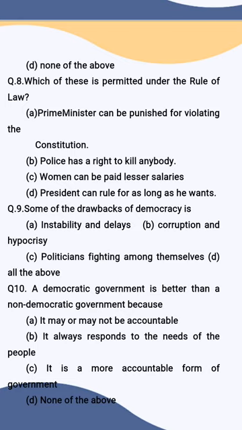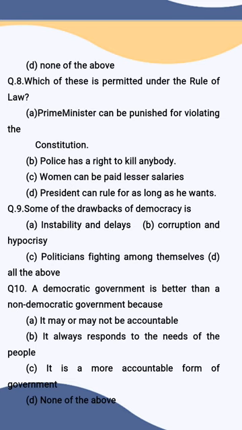Question number 8. Which of these is permitted under the rule of law? Prime Minister can be punished for violating the constitution. Police has a right to kill anybody. Women can be paid lesser salaries. President can rule for as long as he wants. So rule of law means though the person is appointed as prime minister, he can be punished when he violates the constitution.